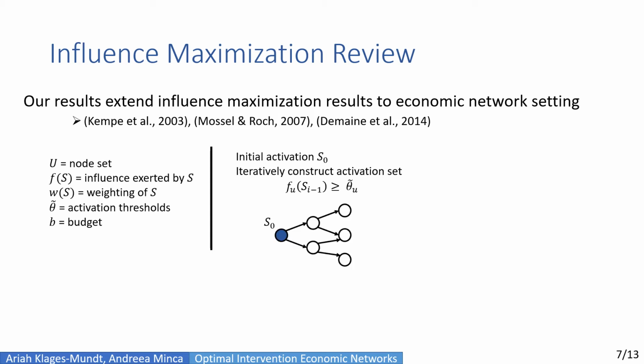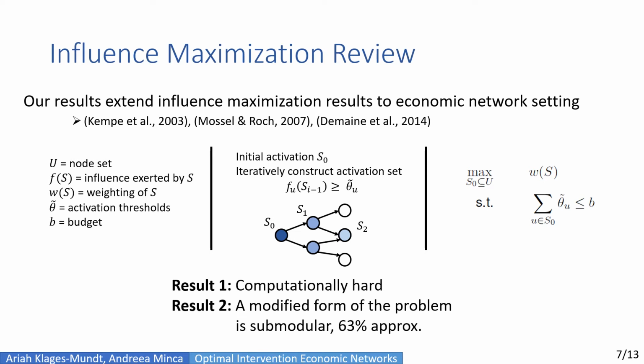So for instance, with this graph, we may start with the seed set S0, and that propagates influence that activates the set S1, which then in turn activates S2. And then the problem really becomes to find this initial seed set S0 that maximizes the weight of the total activation subject to the budget constraint.